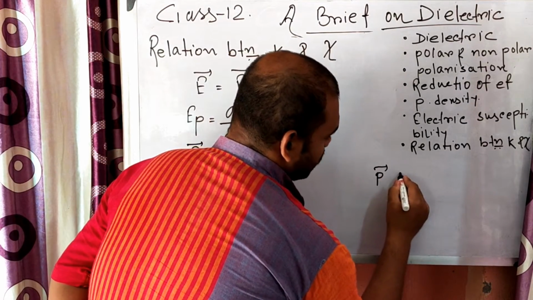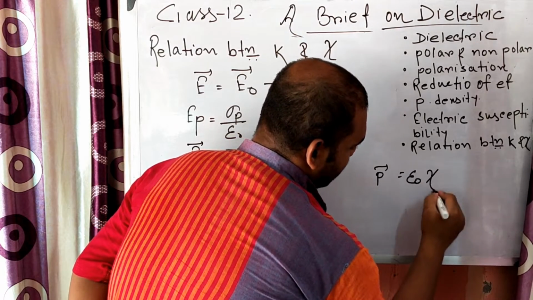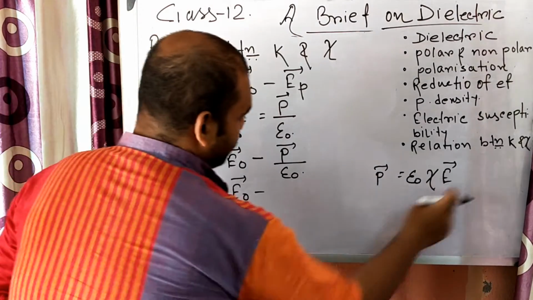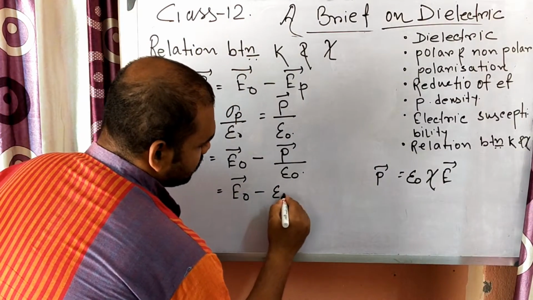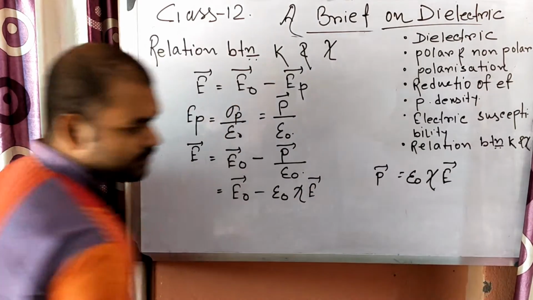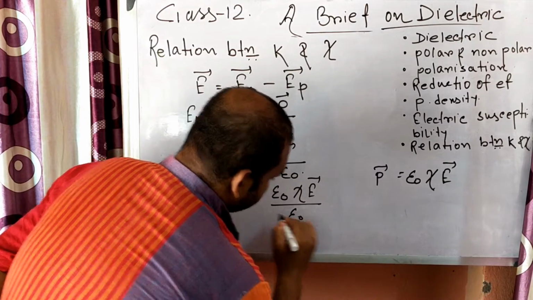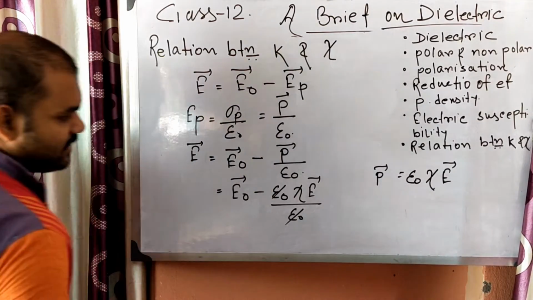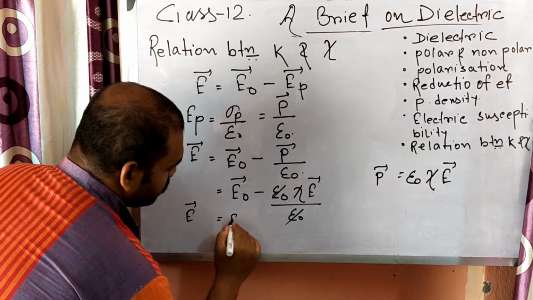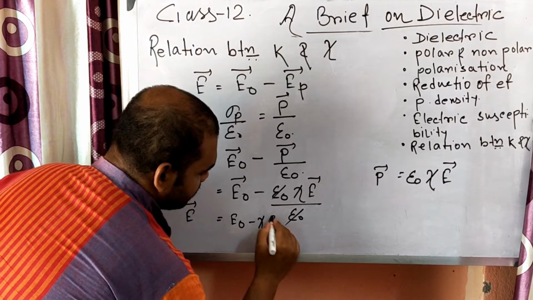P is proportional to E, so P is equal to epsilon 0 into chi into E. So instead of P we write epsilon 0 into chi into E, divided by epsilon 0. Epsilon 0 cancels out, so E is equal to E0 minus chi E.